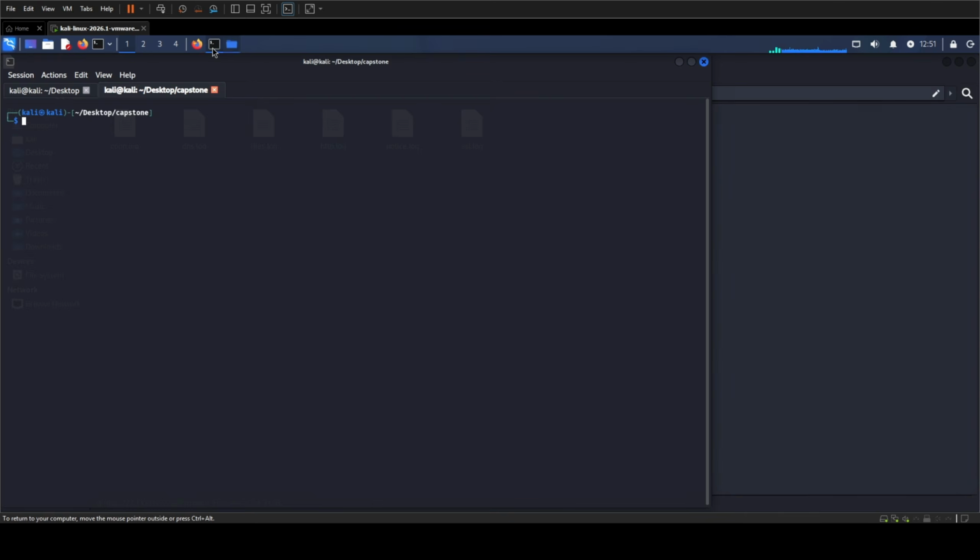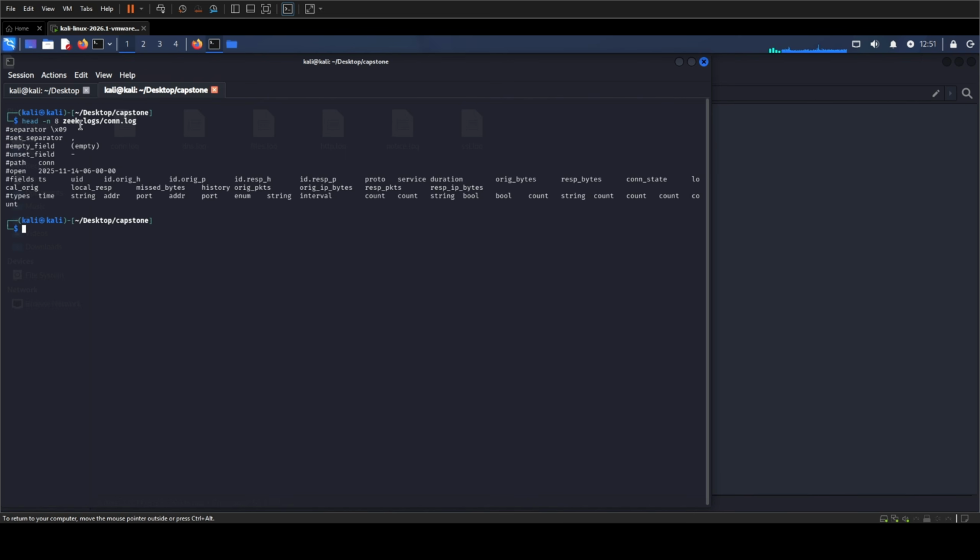Before filtering, I want to establish one detail about Zeek logs. They are tab-separated files with comment lines at the top. The header, beginning with hash fields, defines the position of every column. When I use awk, $3, $5, or $22 refers to those verified column positions, not to a guess. The origin fields describe the side that initiated the connection. The response fields describe the destination side. That distinction becomes important when we decide whether a workstation downloaded a file or sent one out.